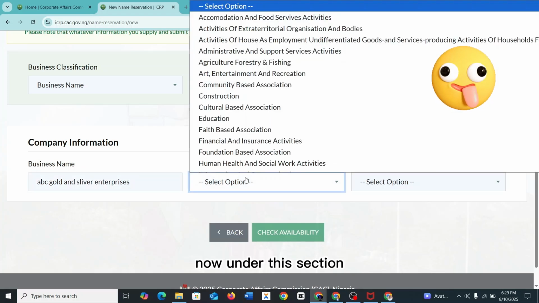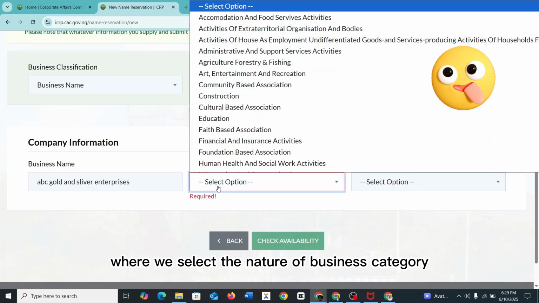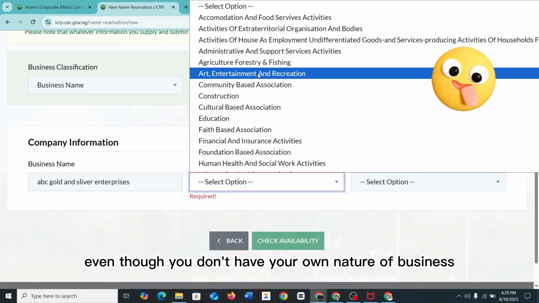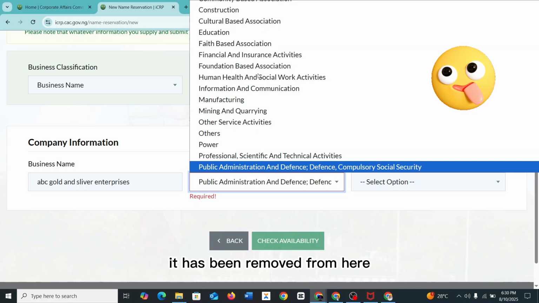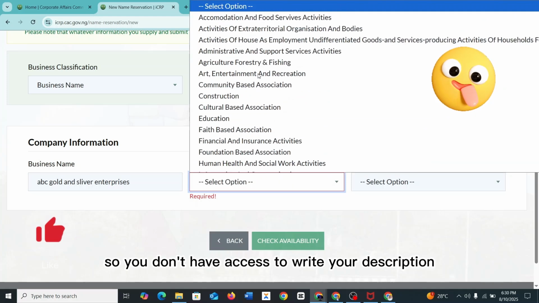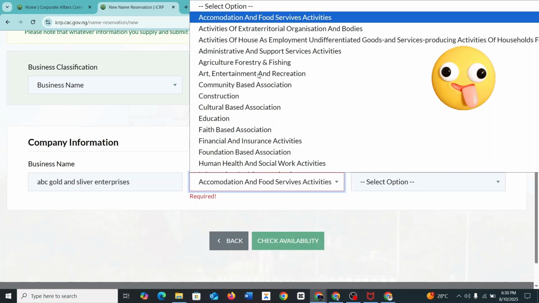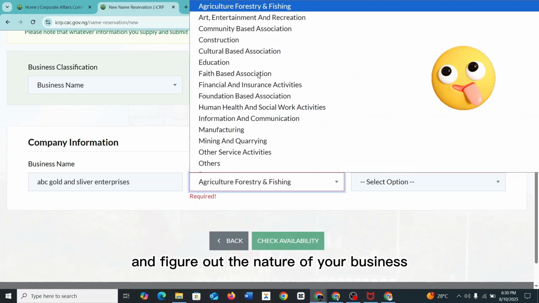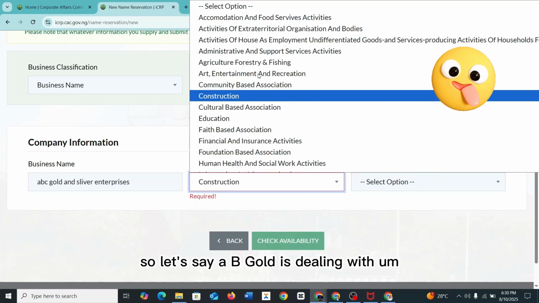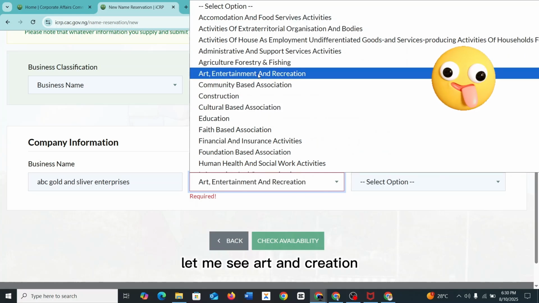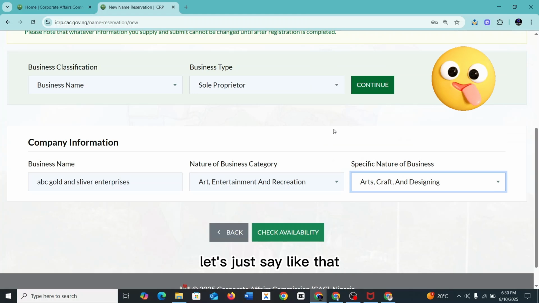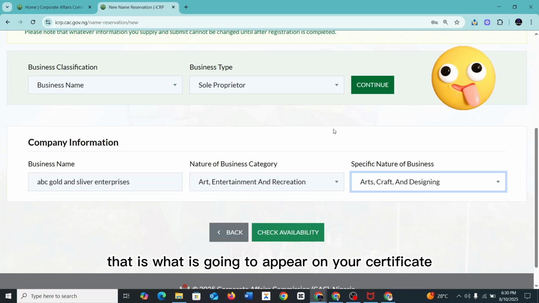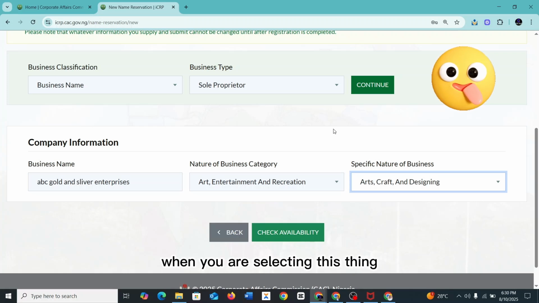Now under this section where we select the nature of business category, there used to be an option whereby you could select other personal activities, even if you don't have your own nature of business. It has been removed from here, so you no longer have access to write your own description when you are writing a business name. You can select from all this and figure out the nature of your business. Let's say we are dealing with art, craft and design. So this is the nature of business, art, craft and design. That is what is going to appear on your certificate, so you must be very careful when you are selecting this.